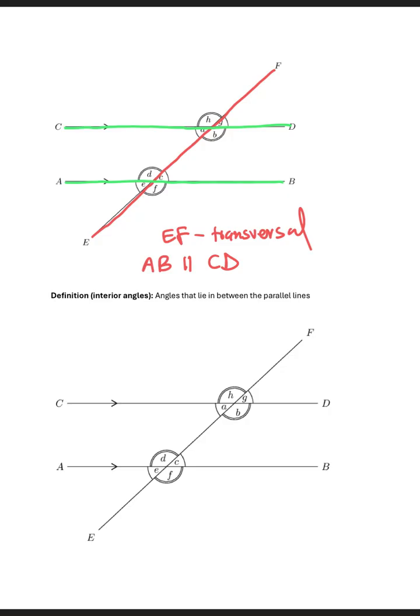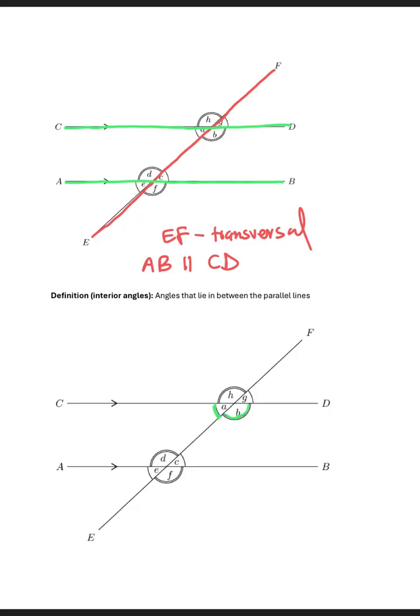Now, interior angles are angles that lie in between the parallel lines, right? The angles that lie in between the parallel lines, if we identify them here, is this angle A. So angle A. And then we also have angle B. They lie in between the parallel lines and they are basically inside.